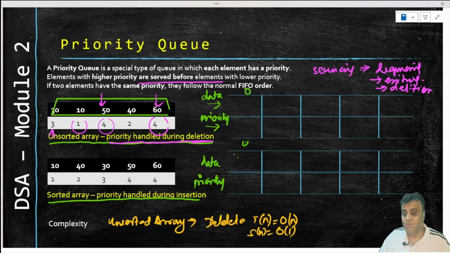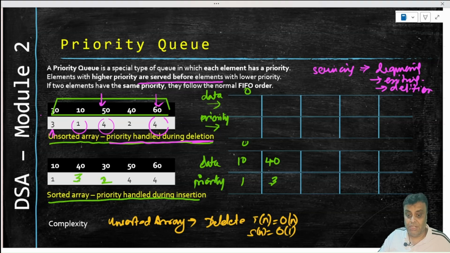So what we are trying to say is that the data is here coming as 10, the priority is 1. The data comes in as 40, the priority is 2. In case this was not the case, suppose this was 3 and this was 2, then this 40 is supposed to take priority of 3.